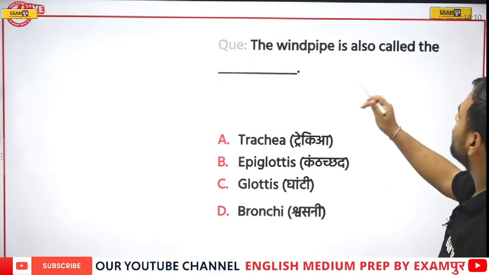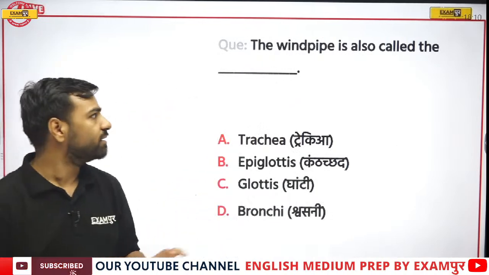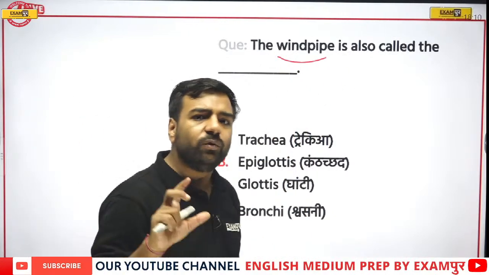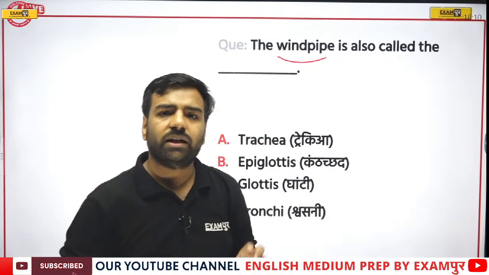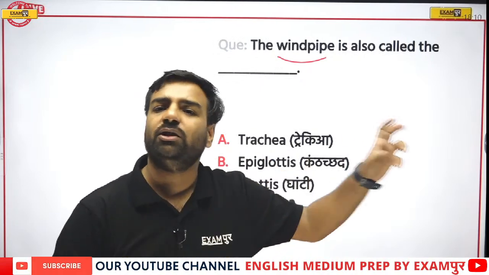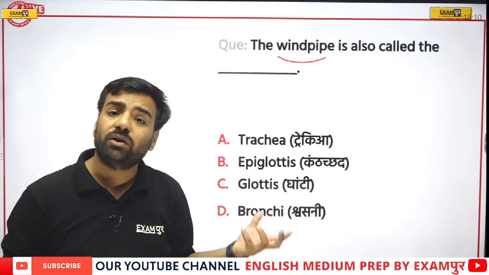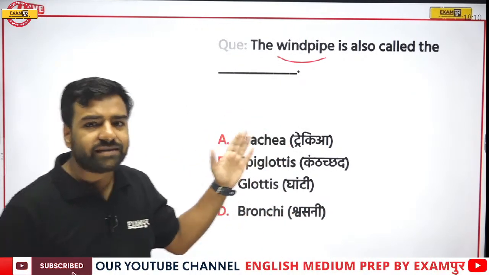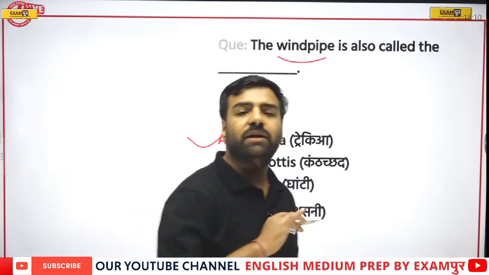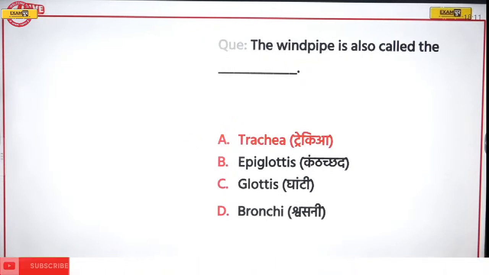Now there's a question: the windpipe is also called what? Now this is a simple one, but it is asked in the examination. Let's see who can answer this. I already told you, when you're eating food, there are two holes that are opened, correct? Now this epiglottis will see that your food should not enter the wrong location. That is, your food should not enter your windpipe or your trachea, correct? We have discussed that. So that's the answer. The windpipe is also known as the trachea. So here option A will be the correct answer. So Ram, Sarika, Happy, I guess this one is clear to you all.